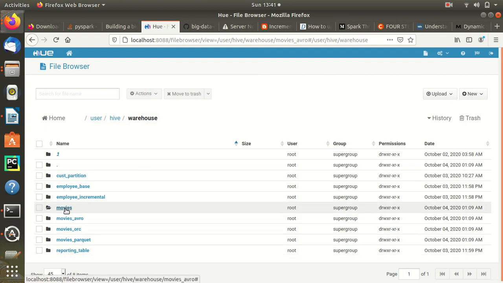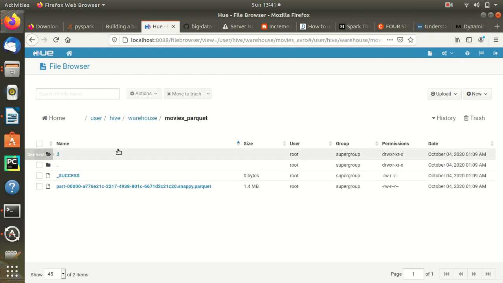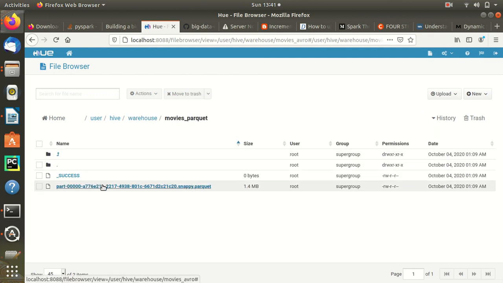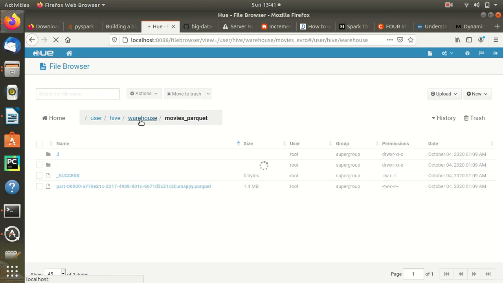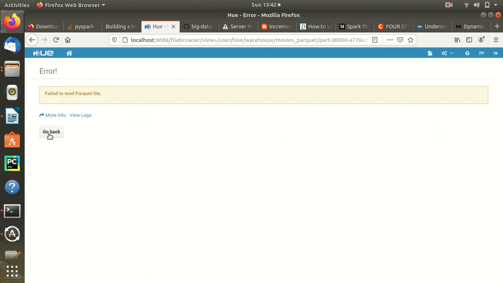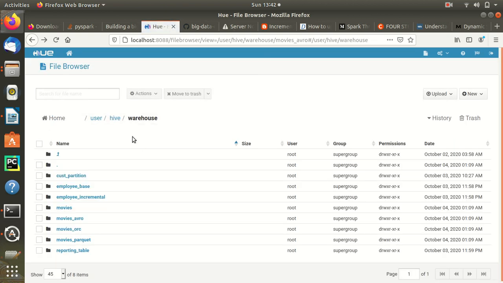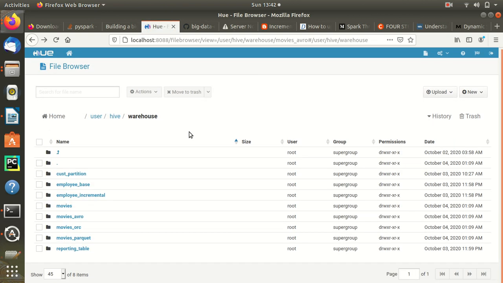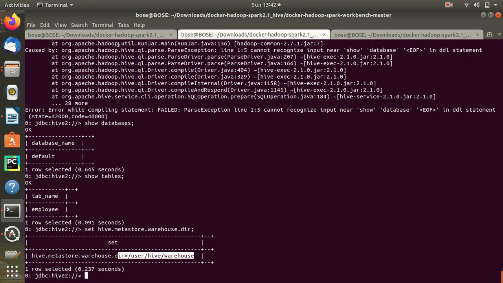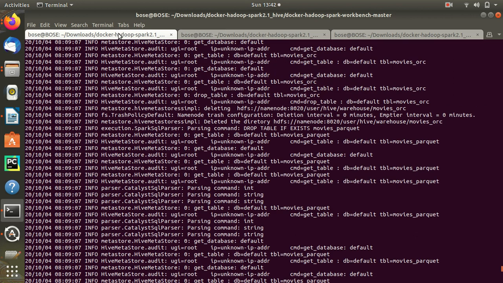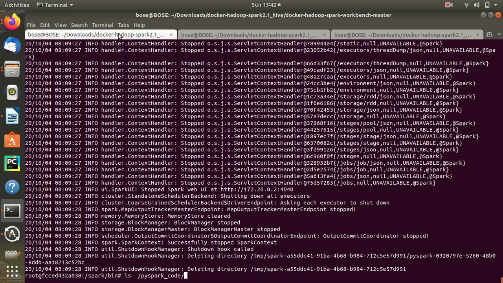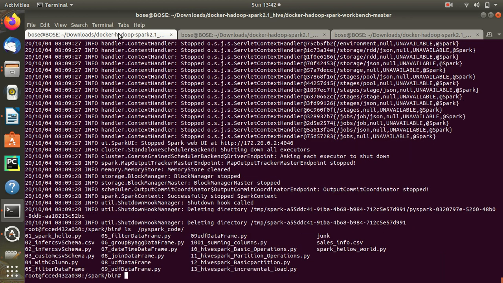So here it created all these: movies Avro, movies ORC, movies Parquet. You guys can also see, this is Parquet. You can also go and run it and check for yourself, because I will be providing you the scripts. So you can do that. Now we will go to the next example, which is another Hive example, the partition operation.